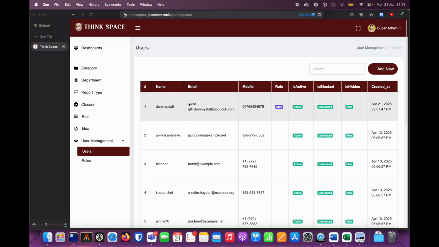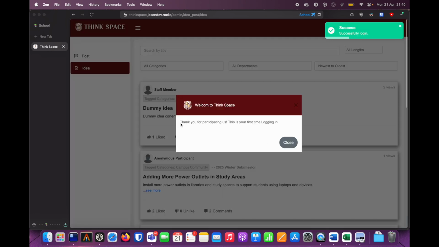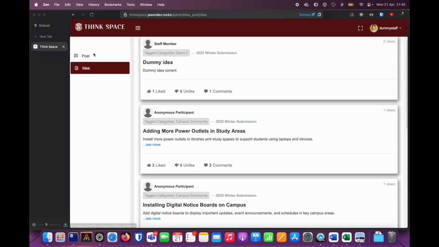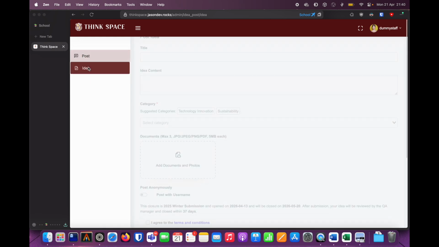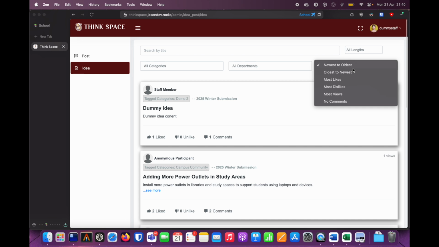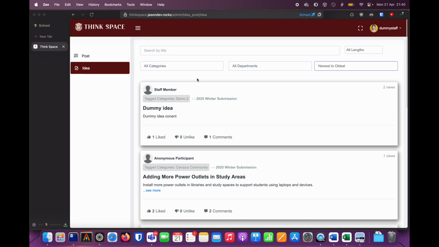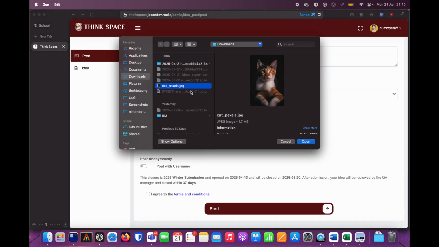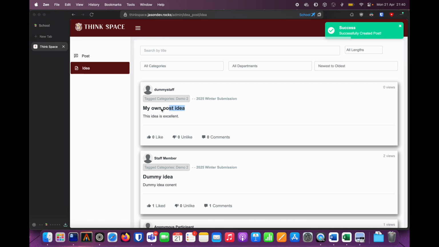I created this user with a specific email because I want to show the email notification feature. So here, this is the newly created user, so you can see that this is our first time logging into this account. And of course, since it is staff, you can only see the idea post screen and ideas here. We are showing by newest to oldest. So let's try to create our own. We should be able to see our idea here.